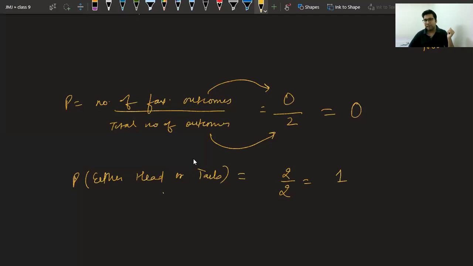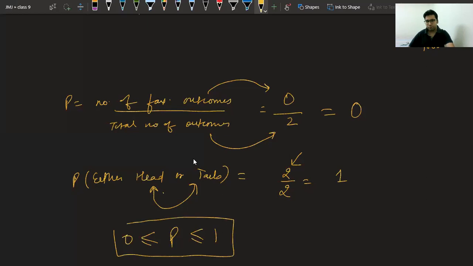I am asking either head or tail. That means both you can have. Heads is okay, tails is also okay. So in this case, the favorable outcomes become 2, and hence the answer became 1. So probability is like this. Probability is less than or equal to 1 and more than or equal to 0. It can never be negative. It can never be more than 1. That's it. I hope you got this now, Utkarsh.